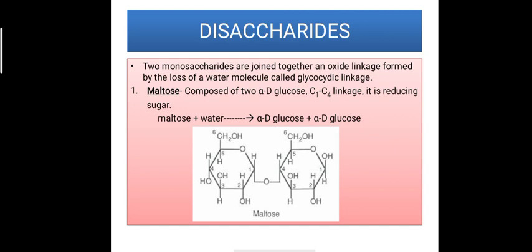Now there are several examples of disaccharides. The first one is maltose. Maltose on hydrolysis gives 2 molecules of alpha D glucose. So maltose is composed of 2 molecules of alpha D glucose, and in maltose C1C4 linkage is found. It means the C1 carbon of alpha D glucose is attached to the C4 carbon of another alpha D glucose by glycosidic linkage, and it is a reducing sugar.